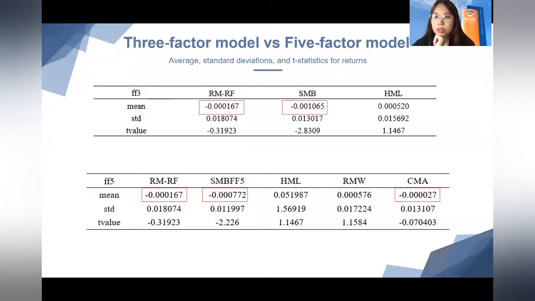Firstly, we do summary statistics for these average factor returns. In these two models, the average HML return is the largest and the average returns of the other three factors are all negative. The t-statistics for the average HML, RMW, CMA, market factor, and SMB returns are smaller than 1.96, which means that the null hypothesis that the mean equals 0 cannot be rejected.